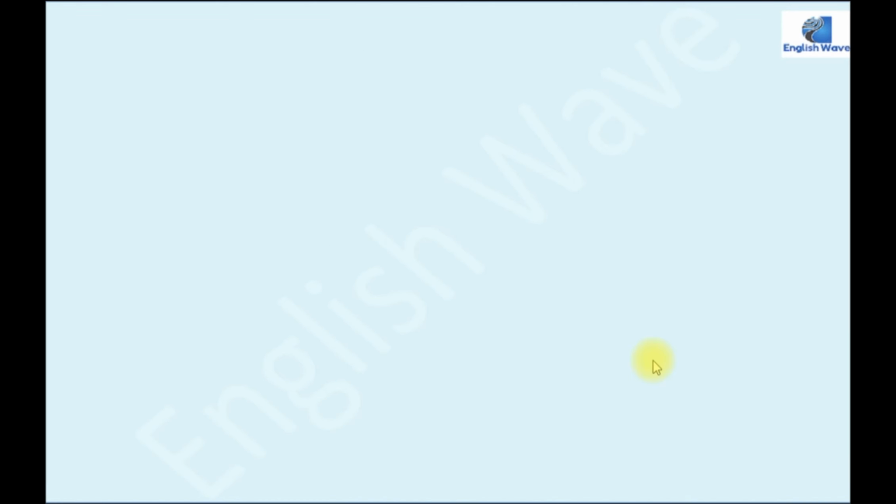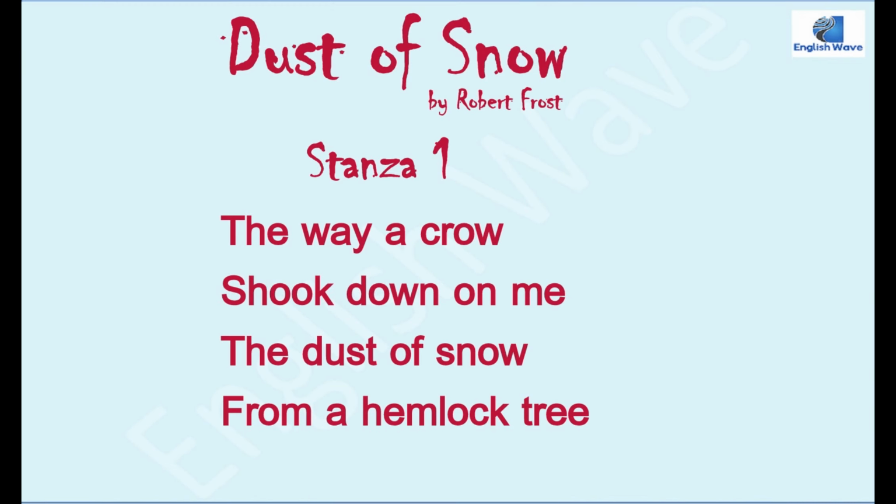Now let's start comprehending the poem line by line. And at the end of this video, I'll be discussing some important questions based on this poem. So let's discuss the first stanza. The way a crow shook down on me the dust of snow from a hemlock tree.